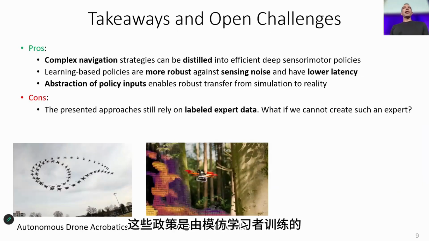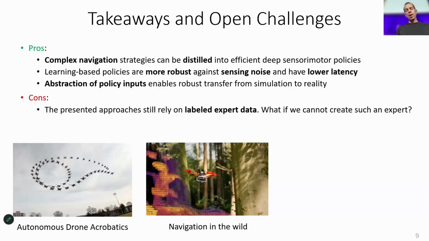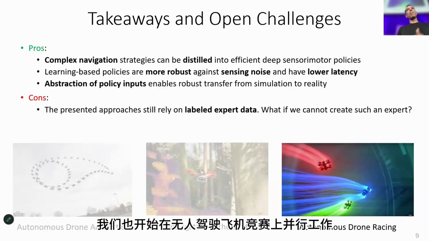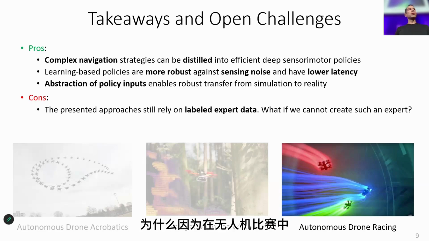However, these policies were trained with imitation learning, which means that you have to have a demonstrator in order to train the policies. And you can never outperform the demonstrator. That's the reason why in 2017, we started also to work in parallel on drone racing. Why? Because in drone racing, we soon realized that there is not a demonstrator. You also don't want to take the best human as a demonstrator because you want to find out whether you can train a policy to be better than the best human on the planet.